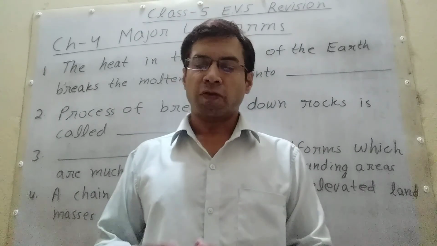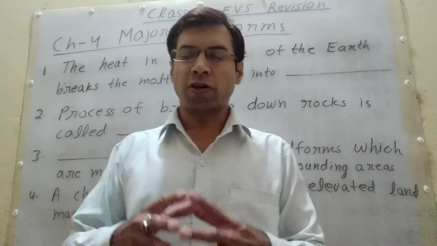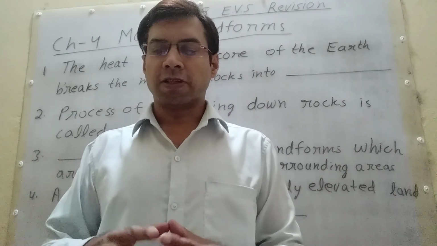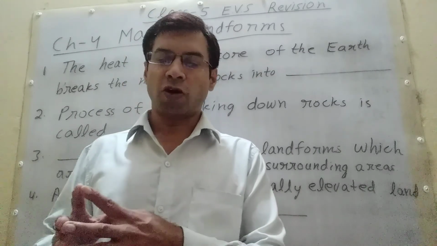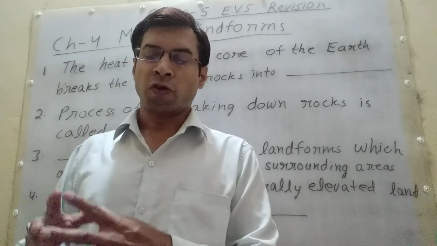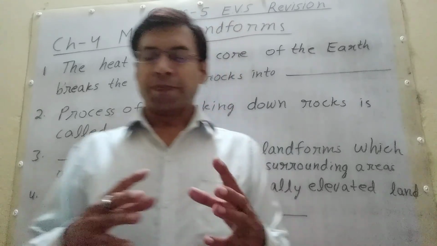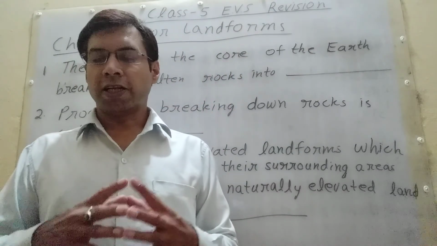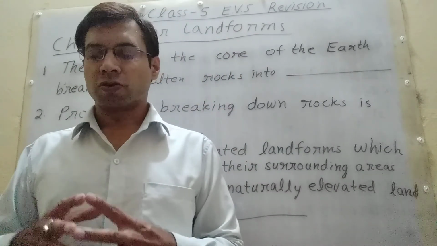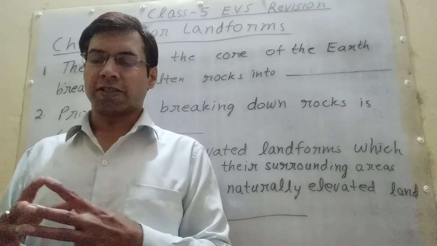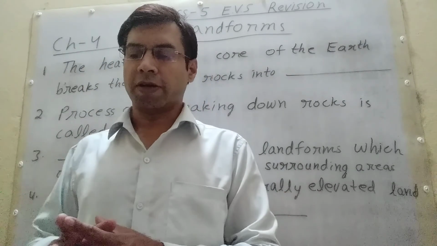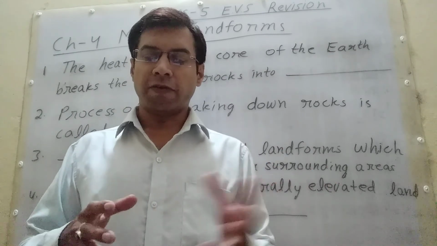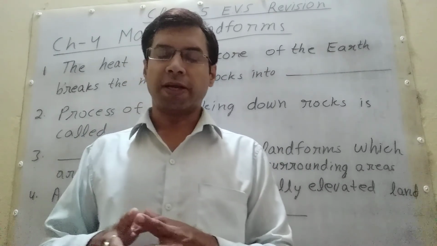Fold mountains. Fold mountains are formed when the tectonic plates collide with great force. The Rocky Mountains of North America and the Himalayas in Asia are examples of this type of mountains. Fault or block mountains are formed when materials from the core of the earth come out through faults or cracks in the earth's crust. These mountains have a steep front while the back is sloping. For example, the Sierra Nevada mountains in the United States of America.